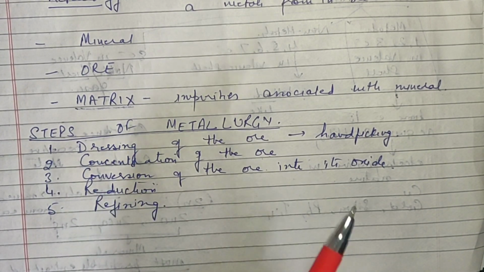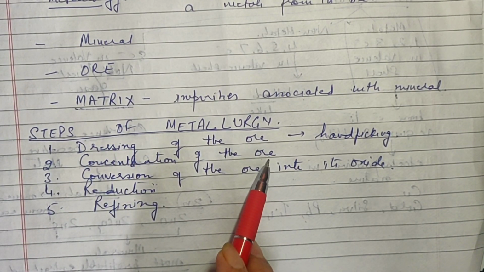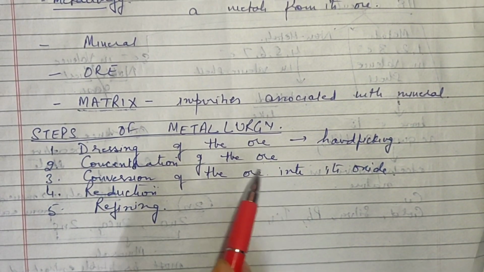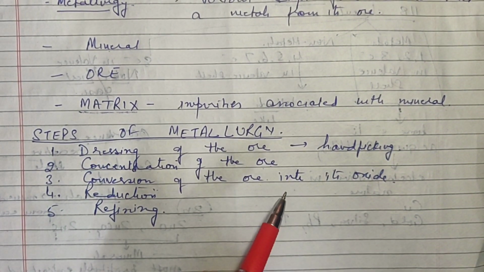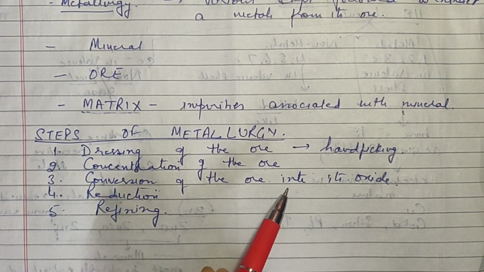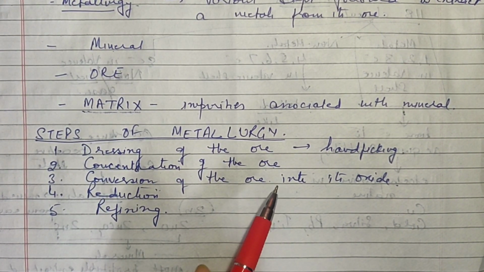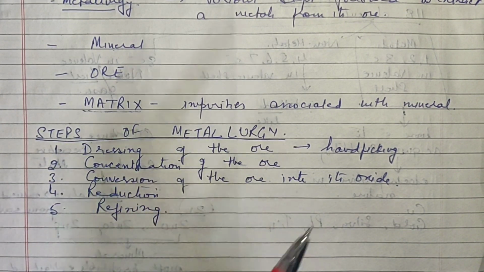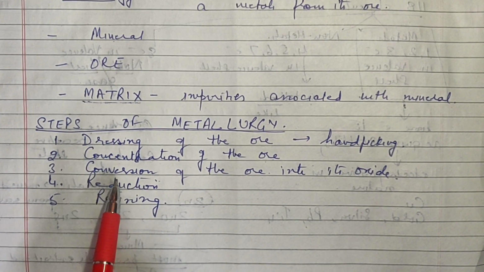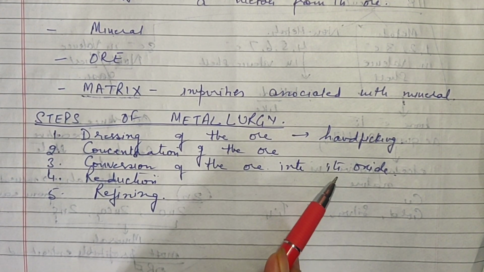So concentration can be done in a number of ways depending upon the type of impurities which are present in the ore. It can be just washed, or we can mix it with some chemical, or we can use a magnet to remove the impurities. So a number of methods are used, but the next step which is done after we concentrate the ore is that we convert the ore into its oxide.